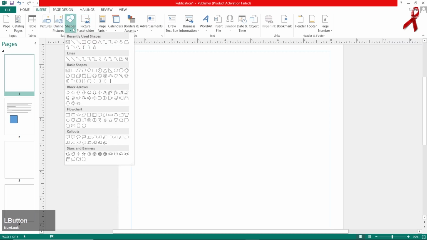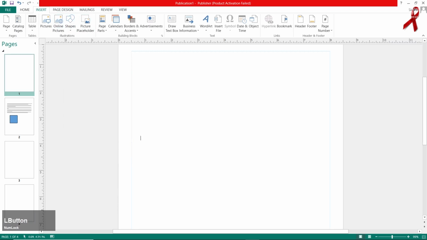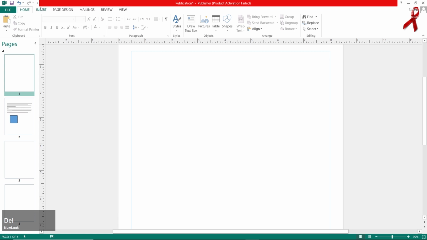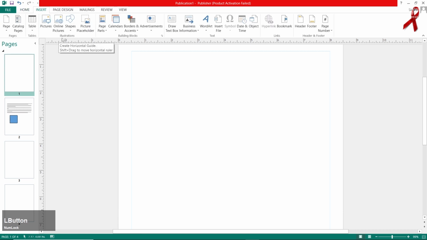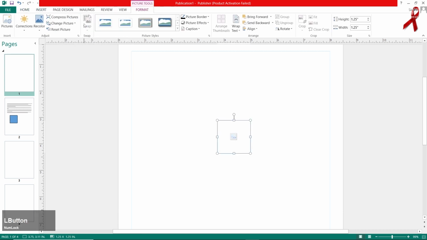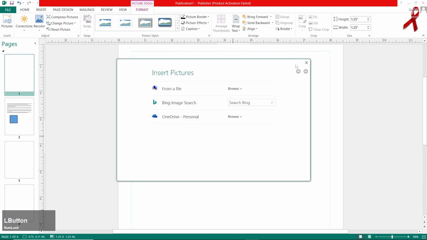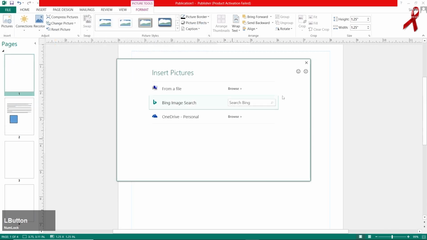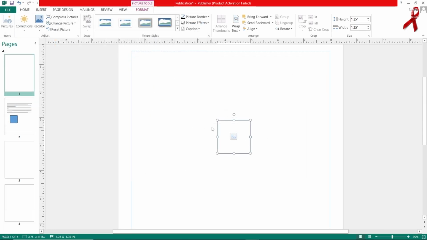Go for shapes, and over here some interesting shapes are there which you can use for award certificates. And there is another option which is known as a picture placeholder. Over here you can put a picture inside that. Double click on that and take from your computer or take an online picture over there. So this is something that is related to the picture placeholder.